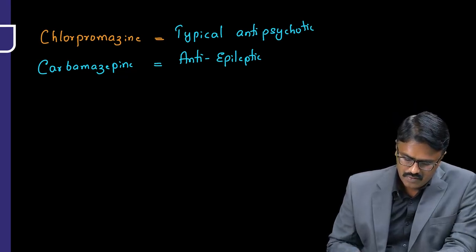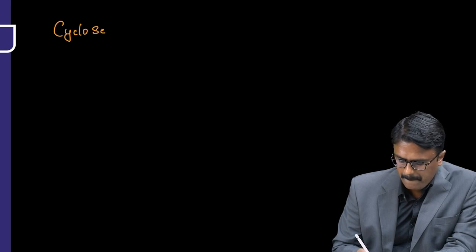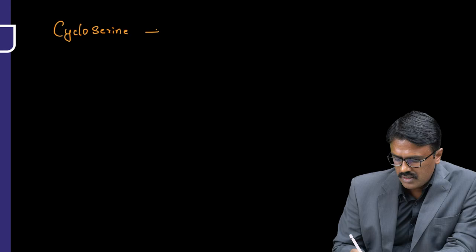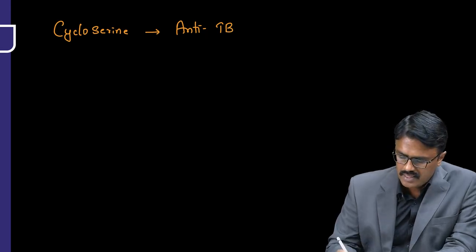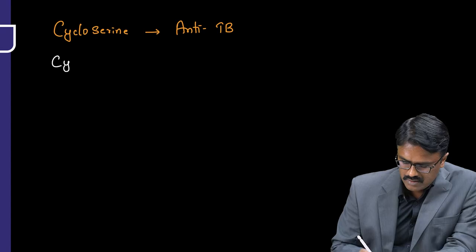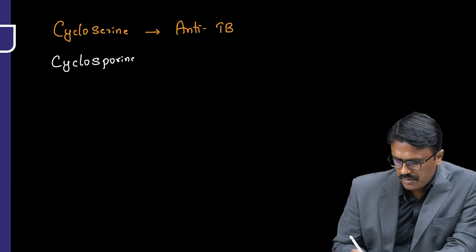Then we have one more pair of drugs: cycloserine. Cycloserine is a drug for TB. It's an anti-TB drug and there is a high chance you confuse it with cyclosporin.